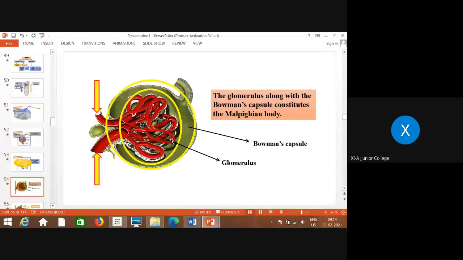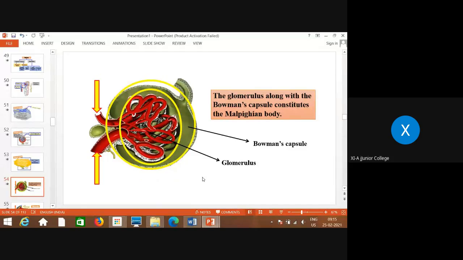These are wrapped by these podocytes. And now one more thing you can see, the blood vessel which is entering, the arteriole or artery. We are using the word arteriole, which is smaller than artery. So this is what is entering, and this is which is coming out. If you see the diameter of the arteriole which is entering the Bowman's capsule and which is coming out of the Bowman's capsule, there is a difference. The diameter of the entering arteriole is larger than the one which is going out of the Bowman's capsule.